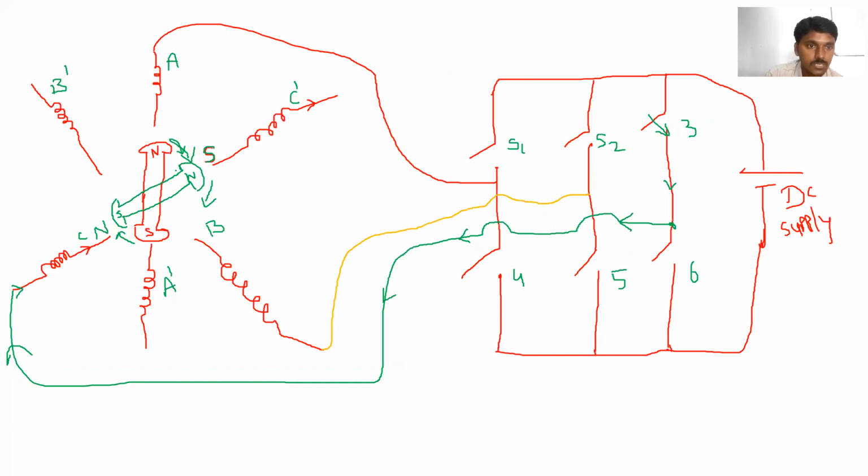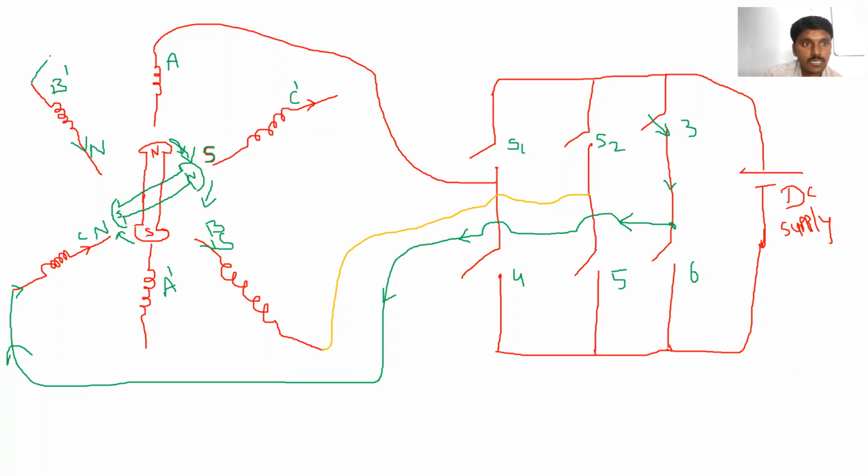Meaning the rotor position is in this position. Now we have to excite this coil. Now we have to excite this B dash coil. So the current should flow through this coil. That means B dash का coil के through current flow होना चाहिए, and B coil के through current leaving होना चाहिए. Earlier it became a north pole, now it should become a south pole. Clear? So accordingly we have to give the supply.